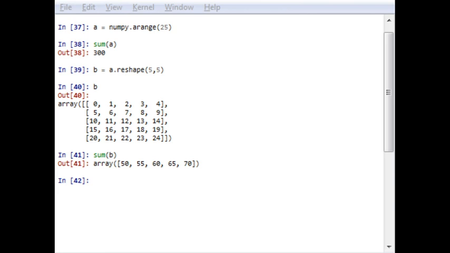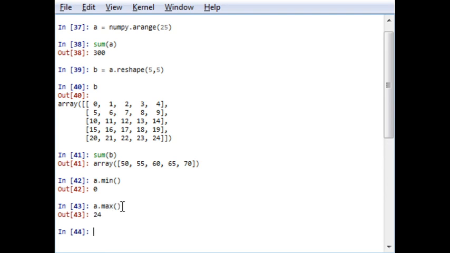In a similar manner, you can also calculate the minimum and maximum value. To calculate the minimum value, you can go for a dot min, and you will get the minimum output. The minimum function will give you the minimum output, and similarly the maximum function will give you the maximum output of the array.